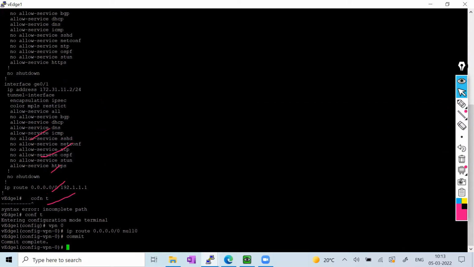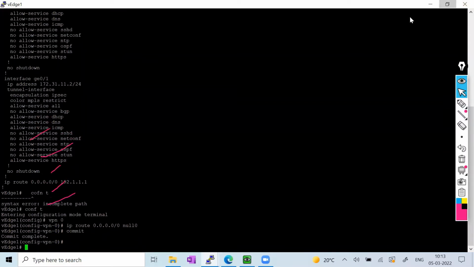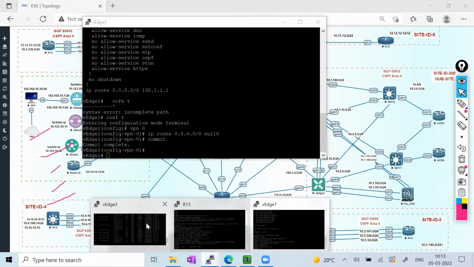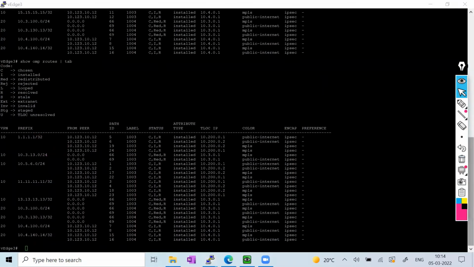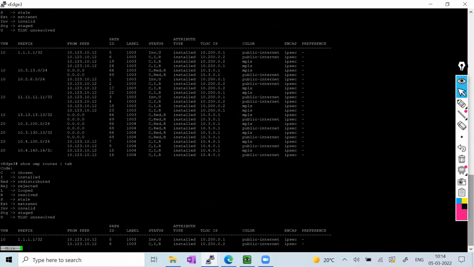I'll just commit it. Okay, after committing, you might find another route in this routing table, the default route from the data center. So let me just show you again. So here you can see that now still we don't have it, probably it will come.